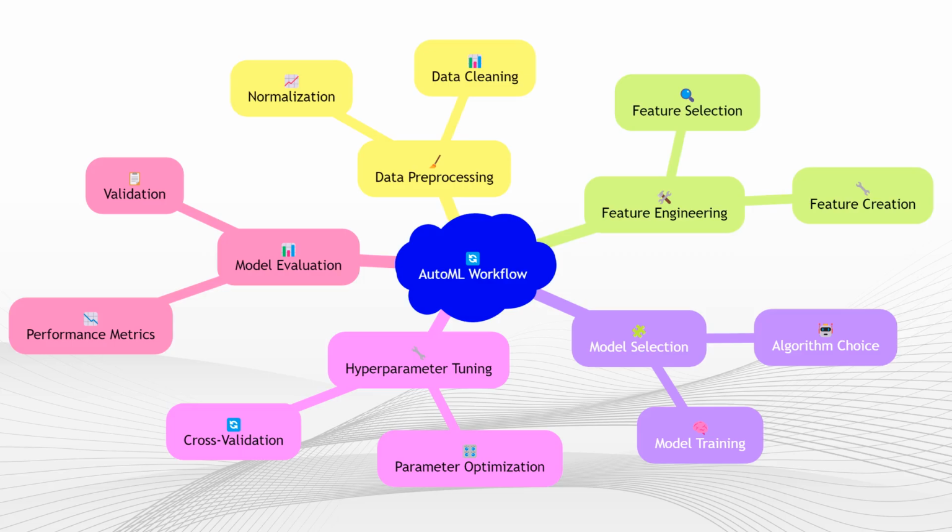The AutoML workflow typically involves data preprocessing, feature engineering, model selection, hyperparameter tuning, and model evaluation. Each of these steps is automated to varying degrees, depending on the platform used. Understanding this workflow is essential for evaluating the outcomes effectively, as it provides insights into how the model was built and what factors influenced its performance.